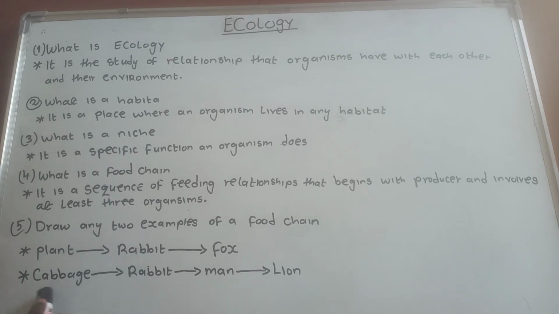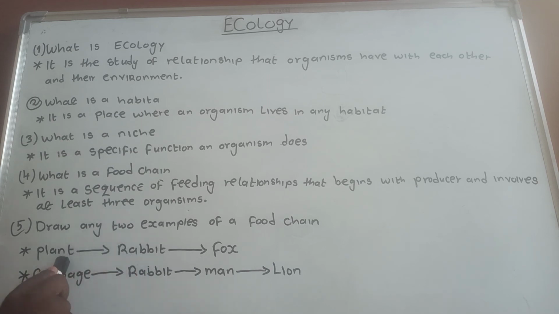So we come to the second example. Cabbage is the producer. The rabbit will feed on cabbage. Man will feed on a rabbit. A lion will feed on a man. So if they say, write any example of a food chain, you can think of anything which starts with a producer, like the way I've done here. You say plant,